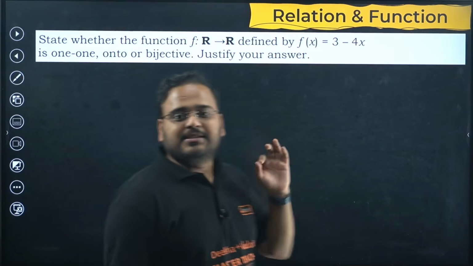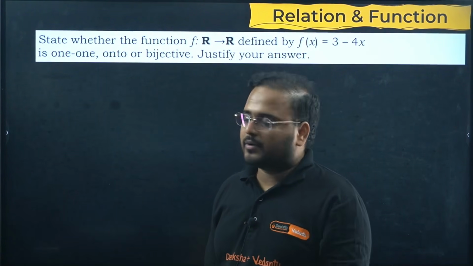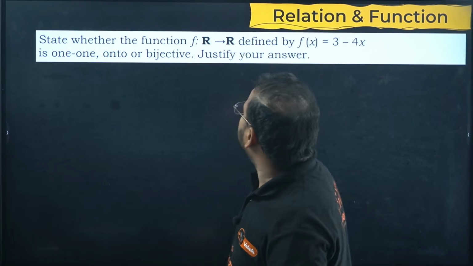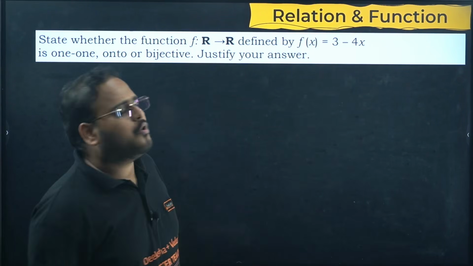A 5 marker simplest question from your relation and function, where you have to find whether it is 1 1, onto, or bijective. Have they asked us to find the inverse? No, they have not asked. Only they have asked us to justify whether it is 1 1, onto or bijective.